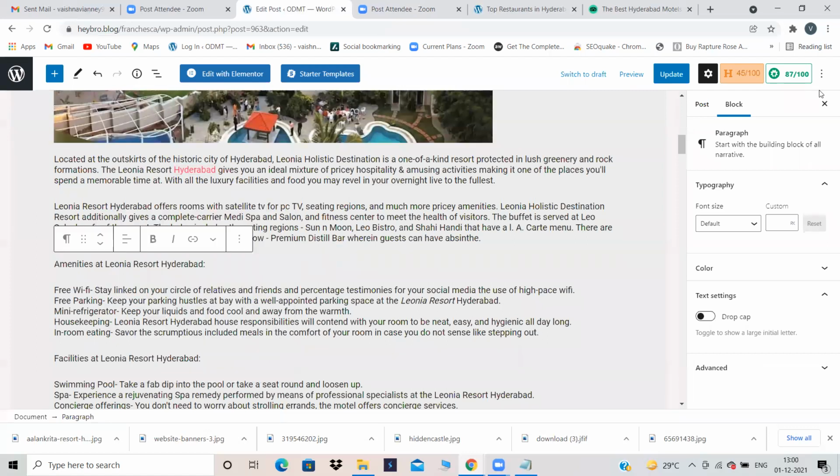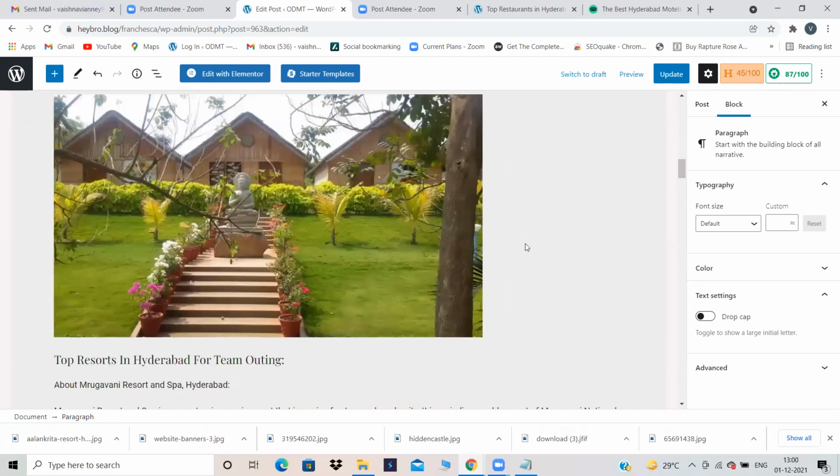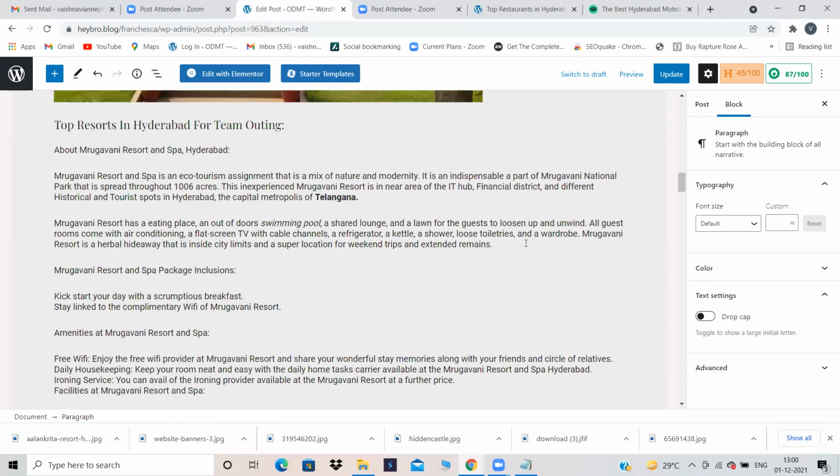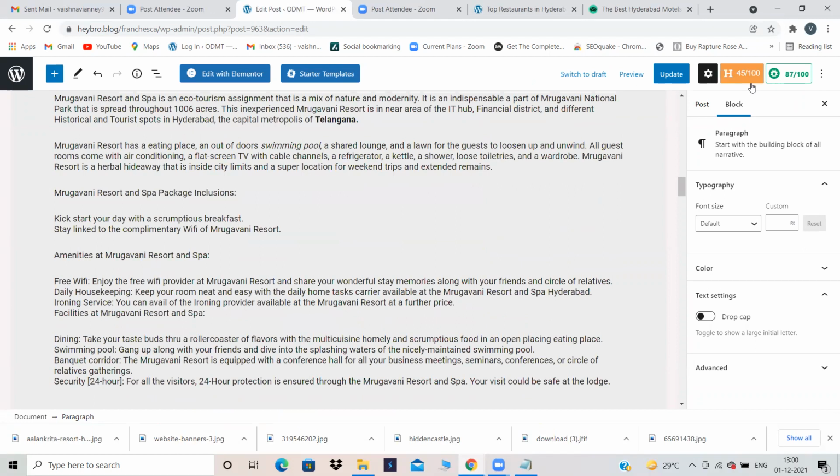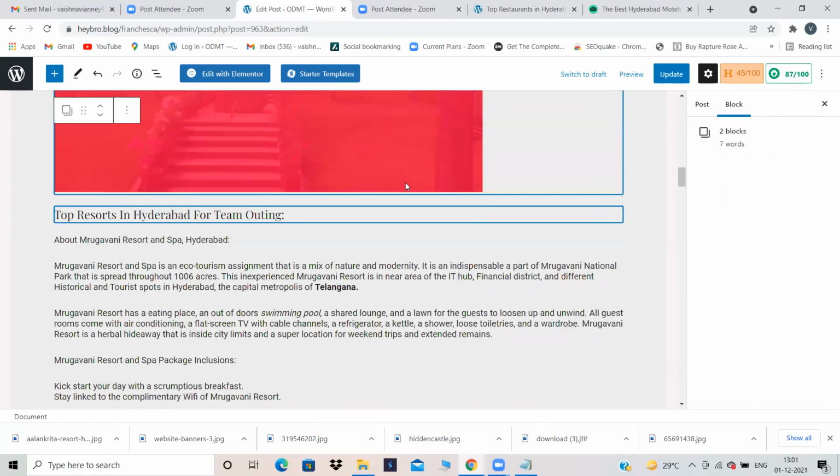Now again, just observe my score has increased from 85. Before it was 82, then it became 85, then it became 87 over here. So the score is becoming really good. If it is 70, it is more than enough. And headline score does not matter. If you give n number of headlines, then your score automatically increases, but it is not that mandatory when it is compared to focus key phrase score and all-in-one SEO score. Even more than all-in-one SEO score, your focus key phrase score is more important.